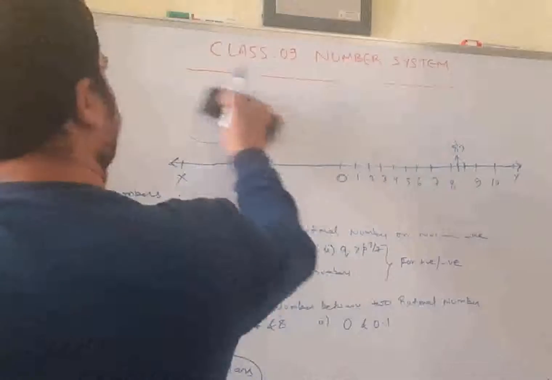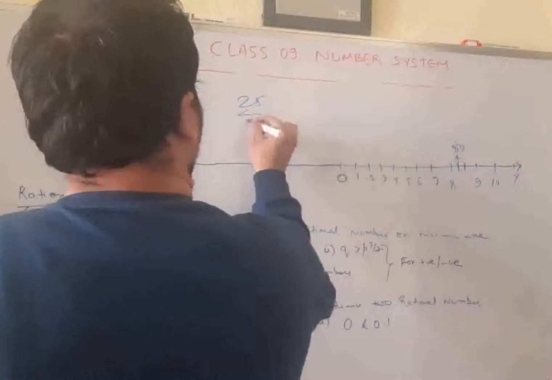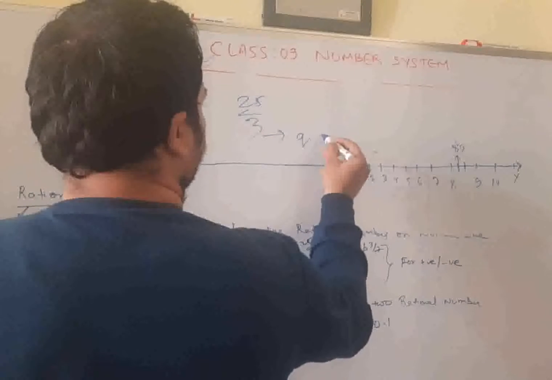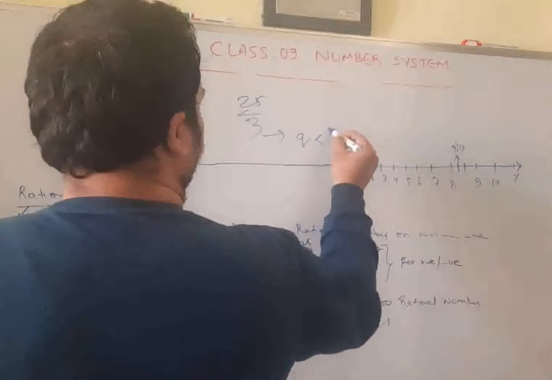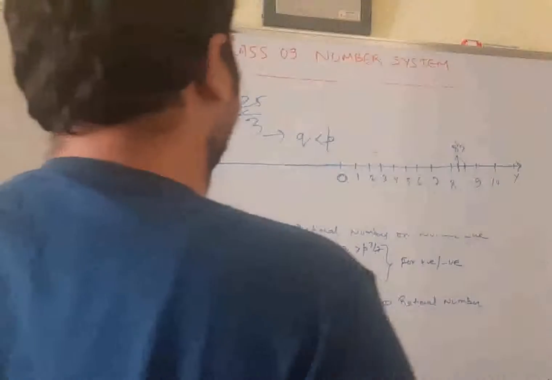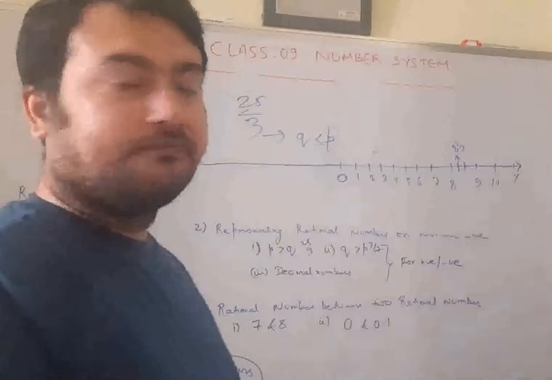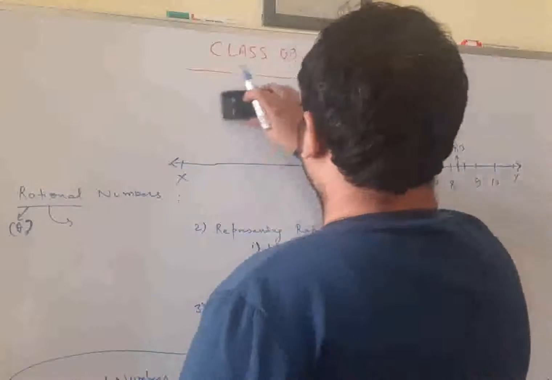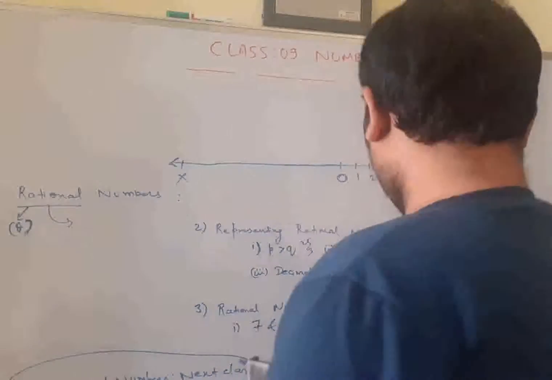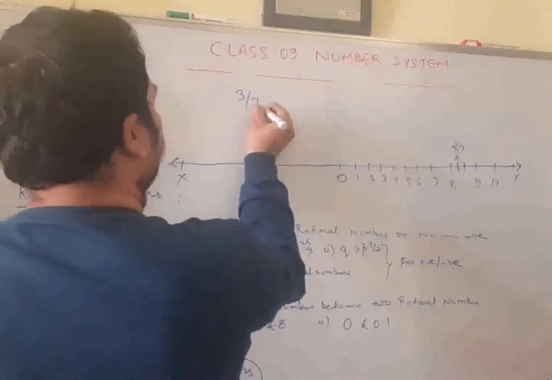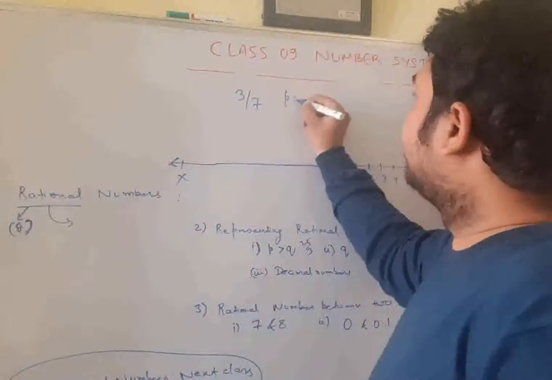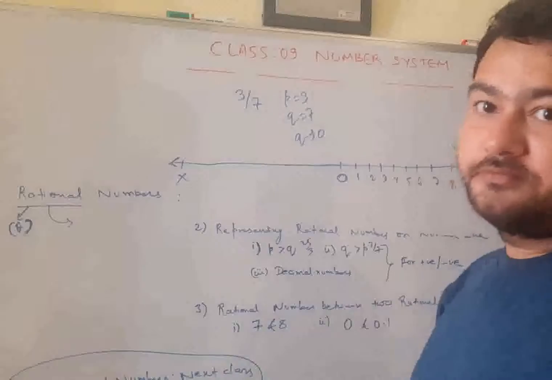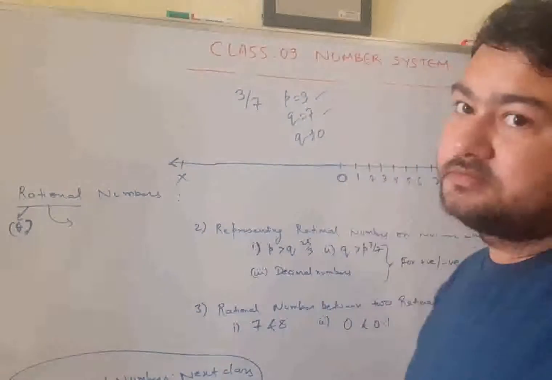So here we have seen 25 by 3. In this case, the denominator Q was less than P. P was greater. Now, if I tell you to represent 3 by 7, here P is 3, Q is 7, Q is not equal to 0, this is a rational number, both are integers.